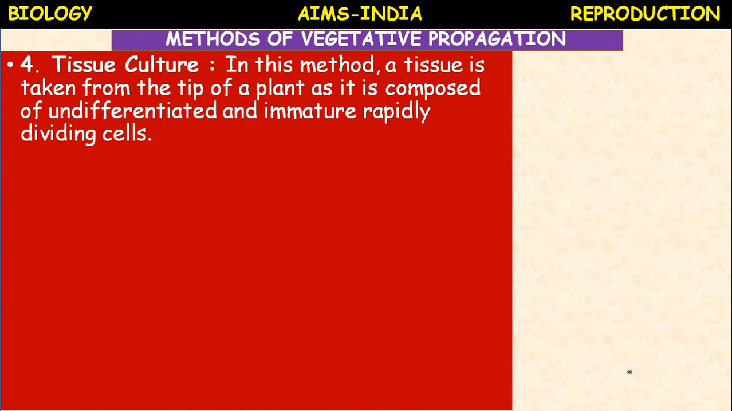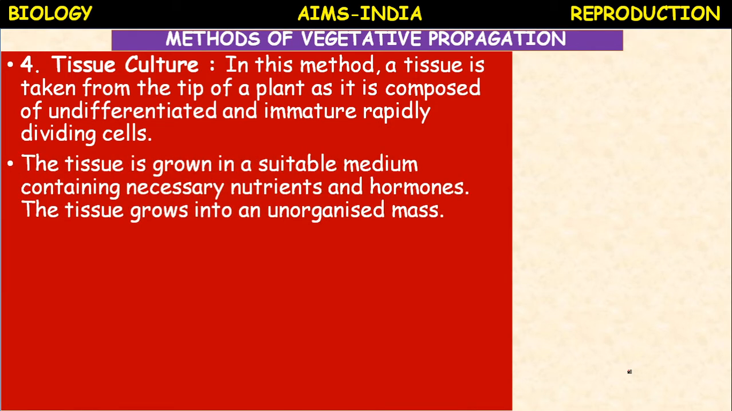The tip of the root, below the tip of the stem, or beneath the buds, there are certain cells which are actively dividing. Such undifferentiated and immature cells which can divide rapidly are called totipotent cells. So the tissue is grown. You have to select such a tissue from the desired part of the plant, and the part of the tissue which is chosen is called an explant.